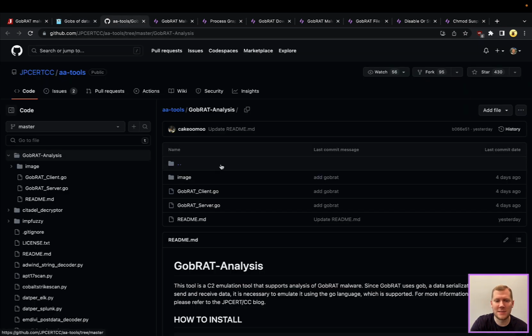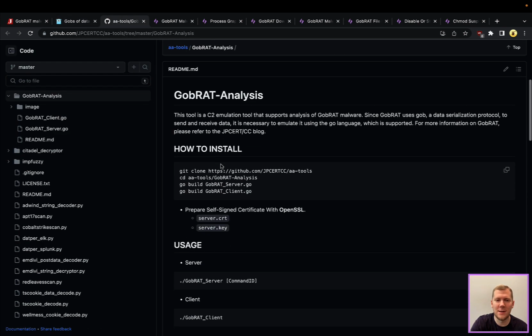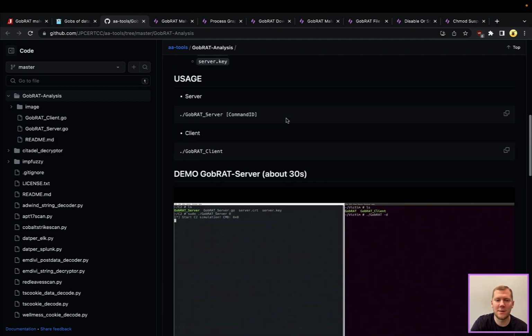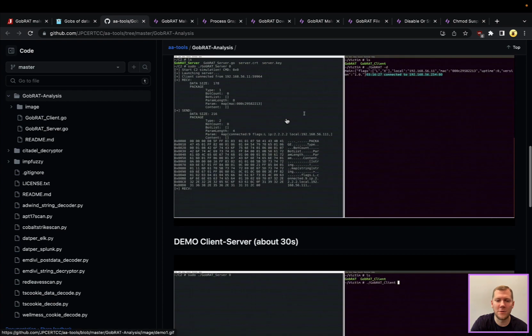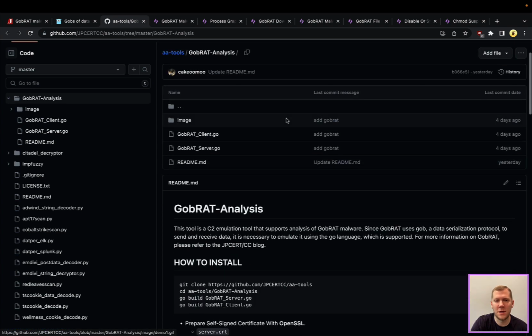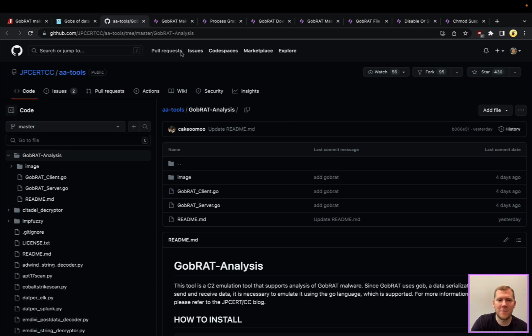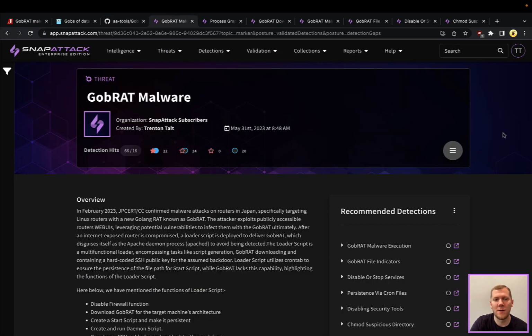And if you wanted to see a little bit more about the communication, they do have an emulated C2 server client that's using that Gob library to pass the data back and forth. So take a look at that. In true SnapAttack fashion, we're going to hop over to the platform and we're going to see what does this Linux malware look like in SnapAttack.